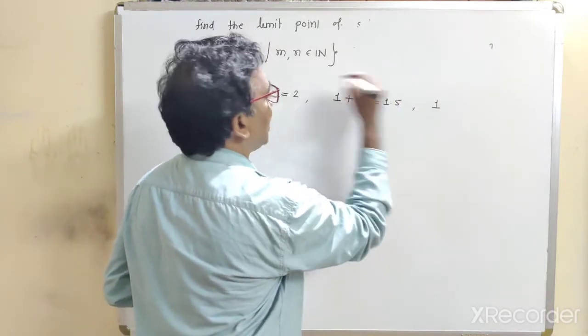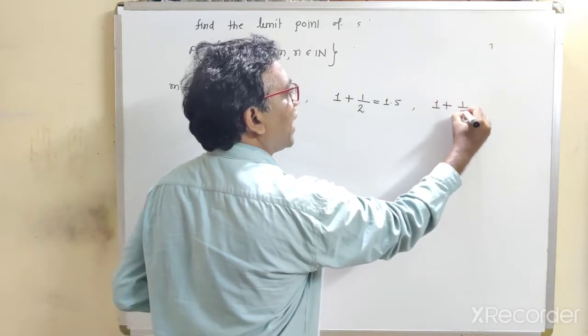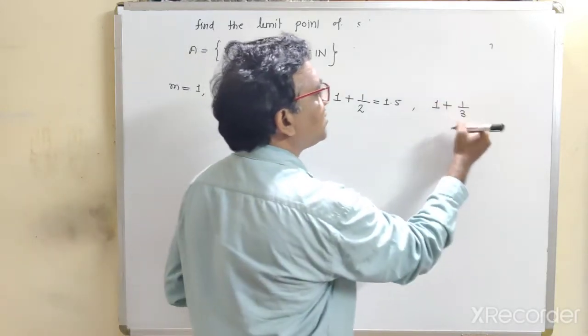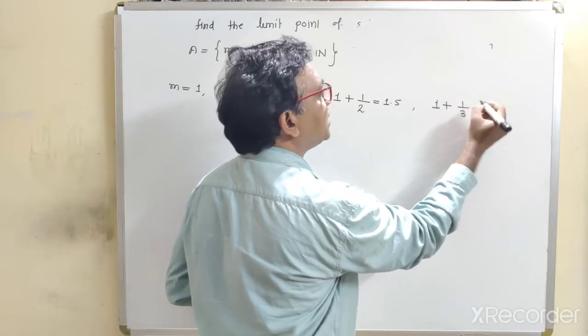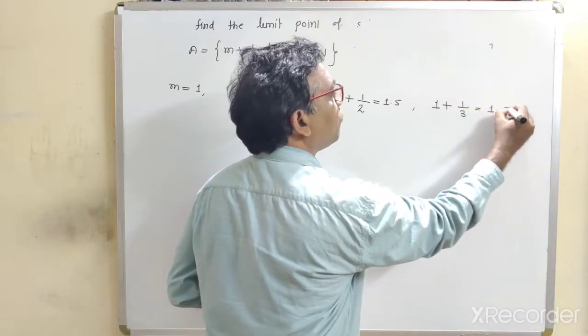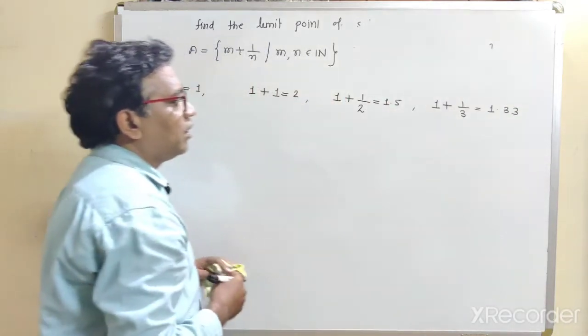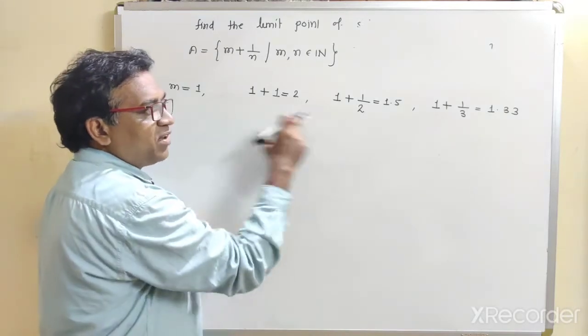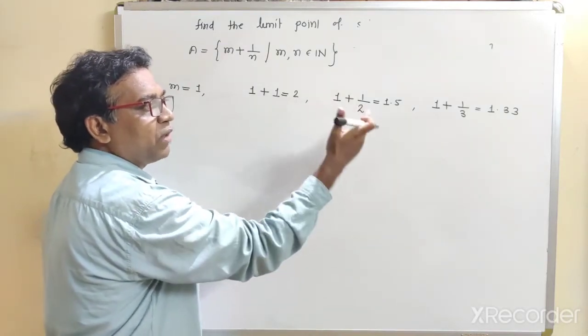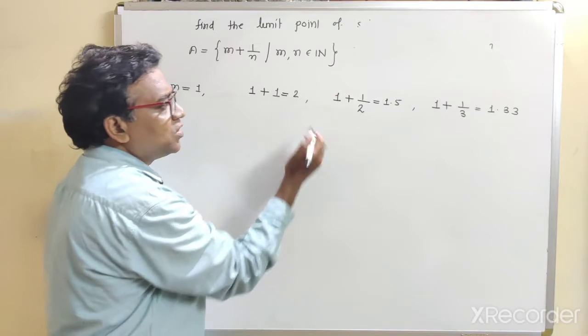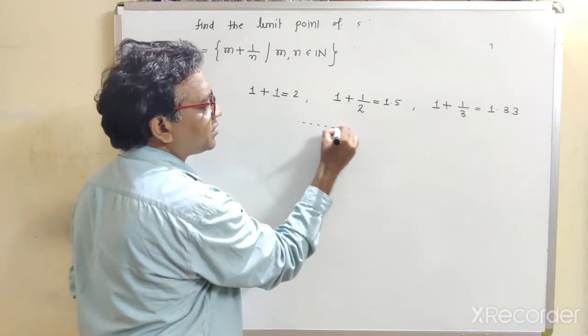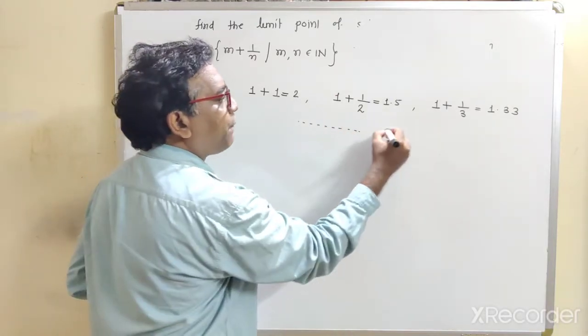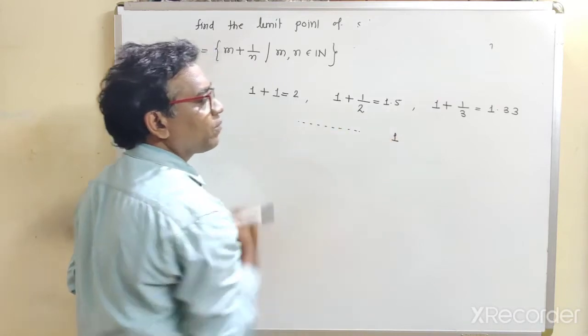Fix m equal to 1 and vary n, put n equal to 3. So what is this point? 1 upon 3 means 0.33, so this is obviously 1.33. Now if you observe this sequence 2, 1.5, 1.33, obviously this point approaches towards 1.